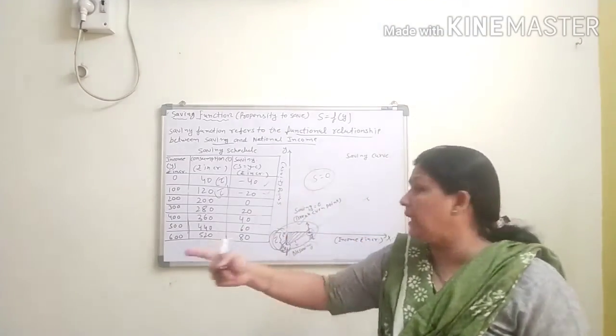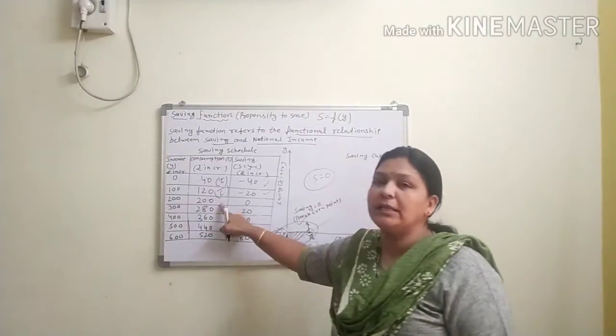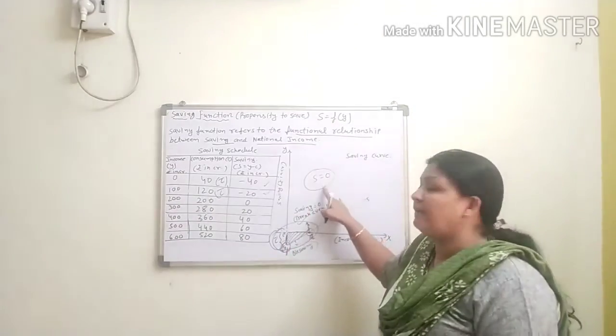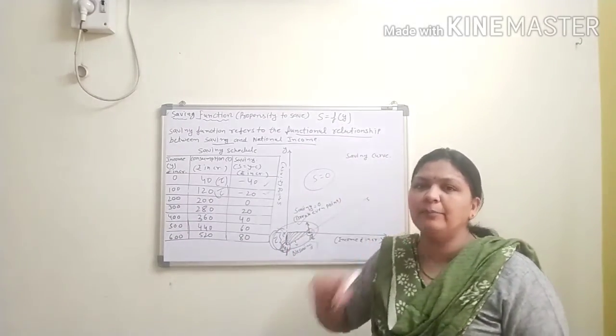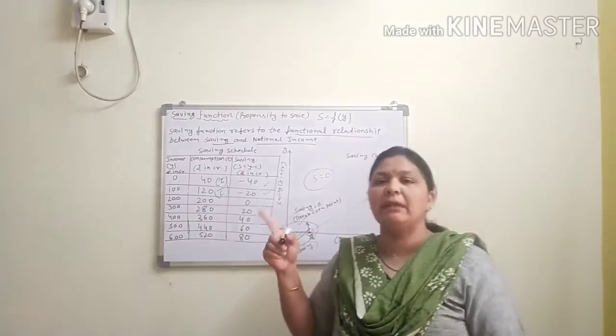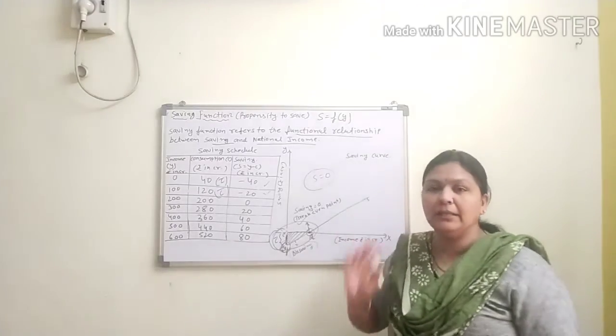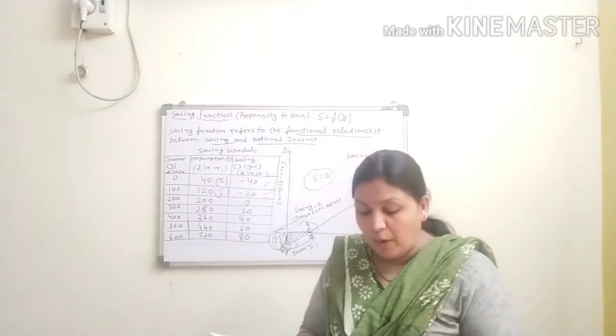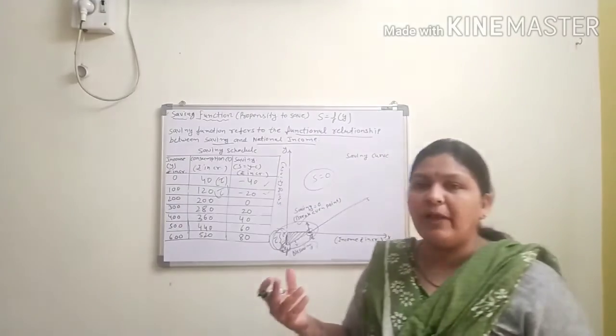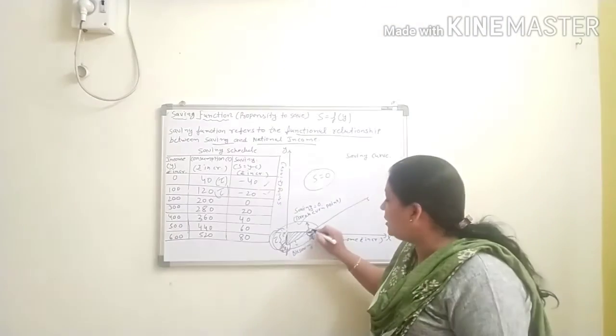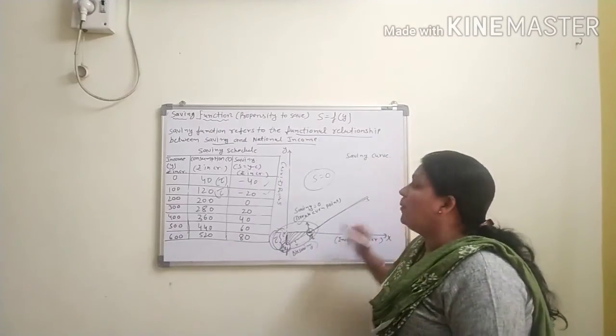When the national income equals consumption expenditure, our saving will be 0, and at that point we call that the break even point. And after the break even point, saving will be increased. Now positive saving, so after the break even point we get positive saving.